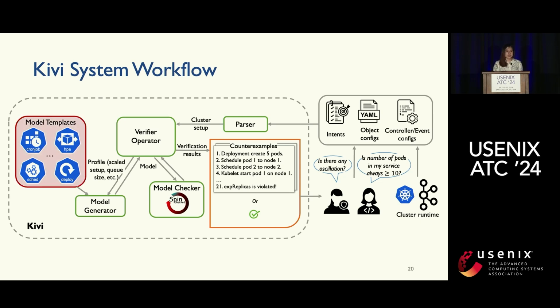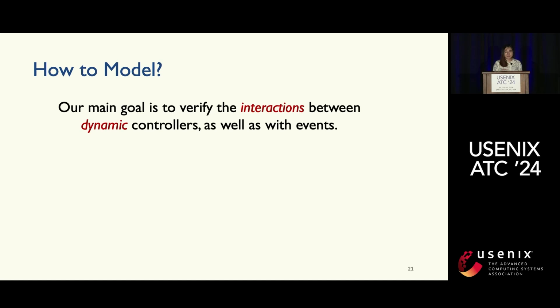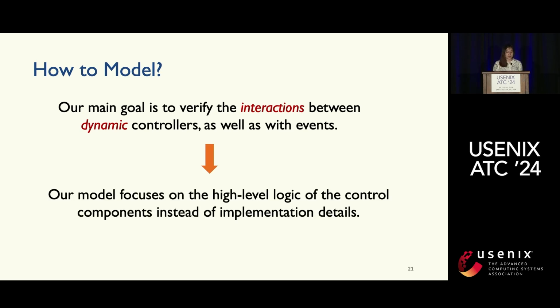So let's first look into one of the most important parts, the model. How do we do the model? Our main goal here is to verify the interactions between dynamic controllers as well as with the events. With that, we found that focusing on the high-level logic instead of the lower-level implementation details is actually enough to capture the failures caused by these interactions between controllers.